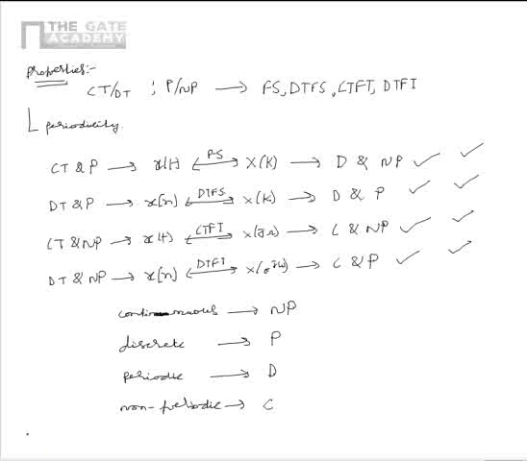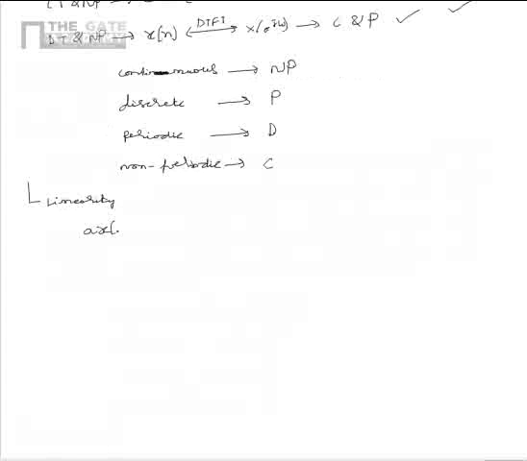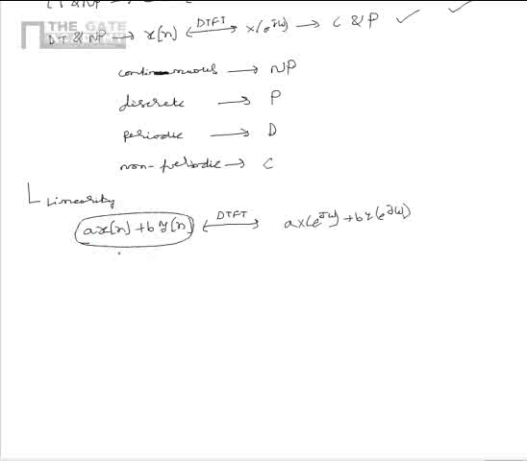Now, let us look into another property, that is linearity. The frequency domain representation of a into x of n plus b into y of n is given as a into x of e power j omega plus b into y of e power j omega, if x of n and y of n are discrete time and non-periodic.